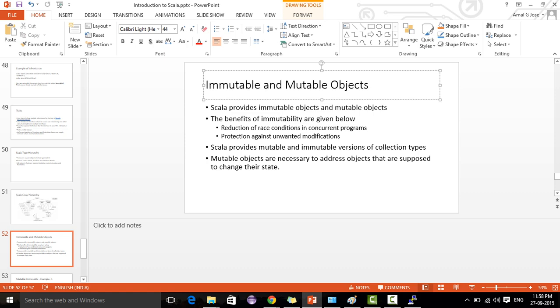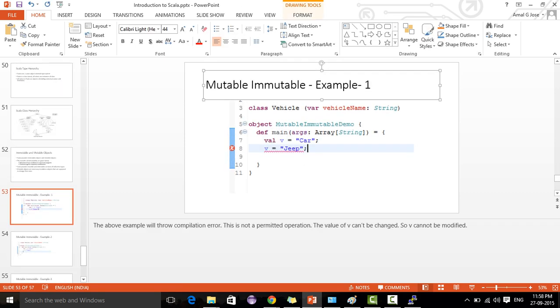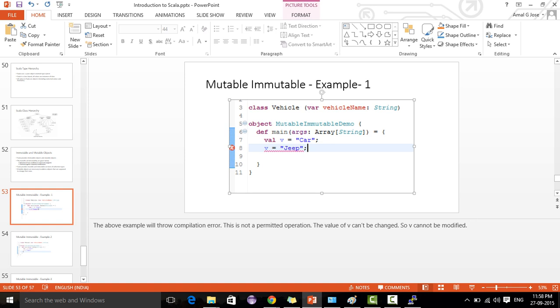An example is shown here. Here you can see val v equal to car. If you try to assign a second value, jeep, to v, you can see it will throw an error. This is the Scala IDE, which is why the red mark is coming. You can try it in the command line also; the command line will also throw an error.